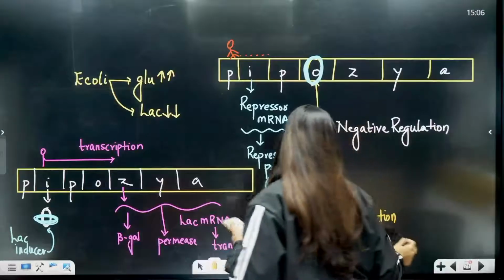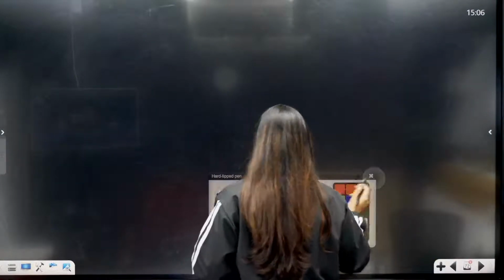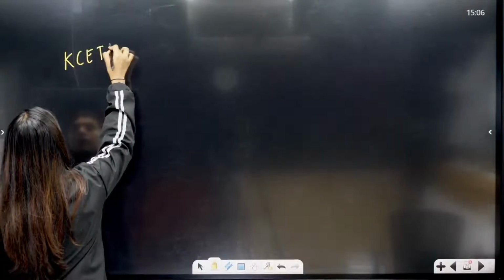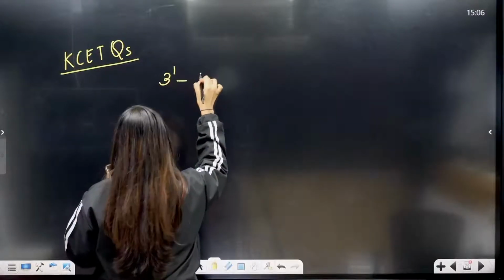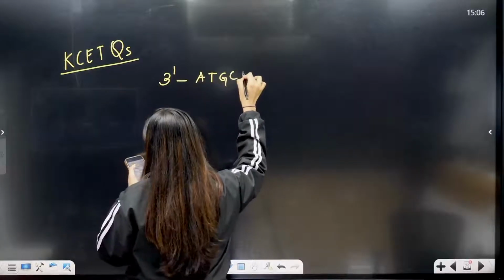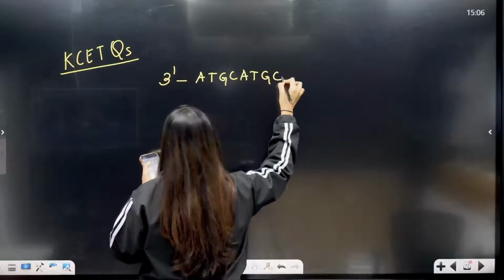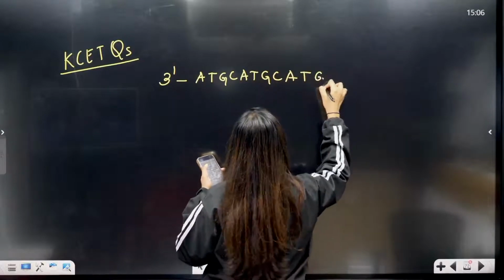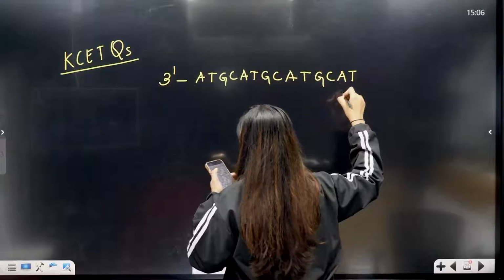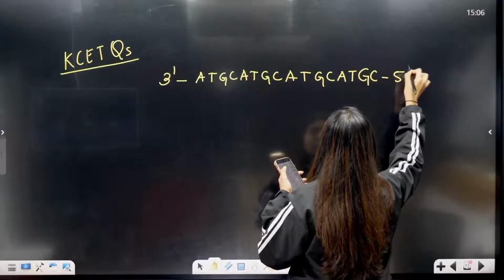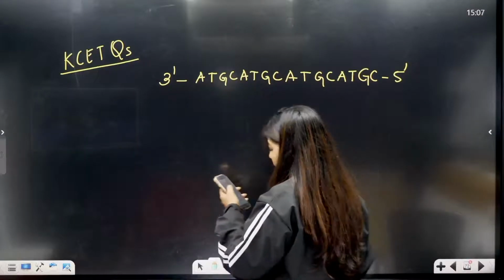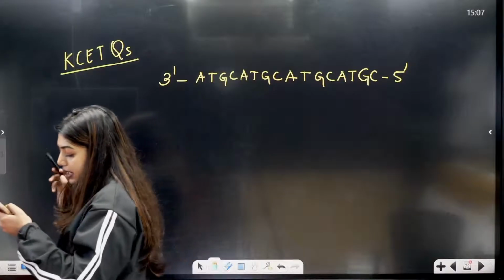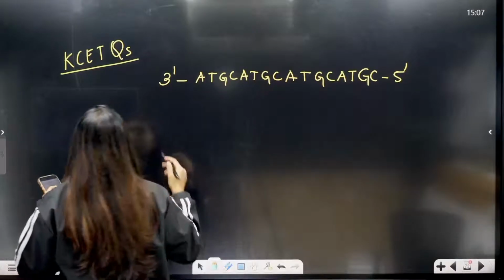Now students, they have given us one sequence, so let's just solve this one question. Okay, KCET question. They have asked us to find the complementary strand of 3' ATGCAT GC 5'. In the structural gene the template DNA strand has this nucleotide sequence. Find the correct complementary nucleotides. Okay, and some options are given.